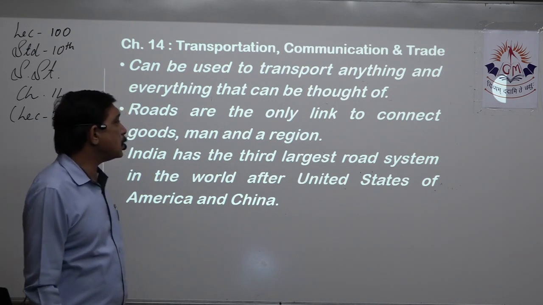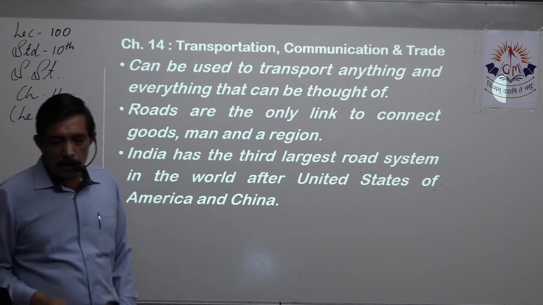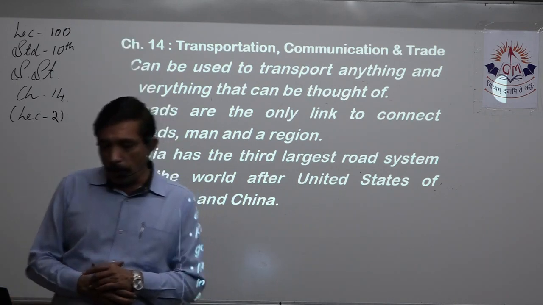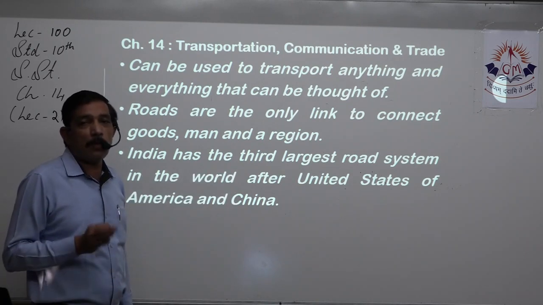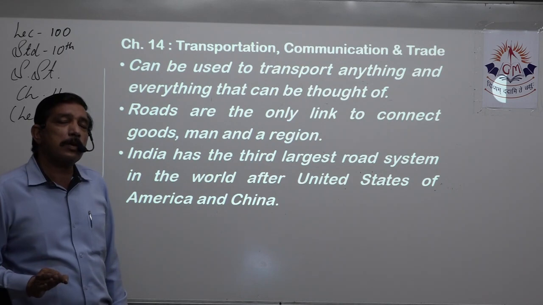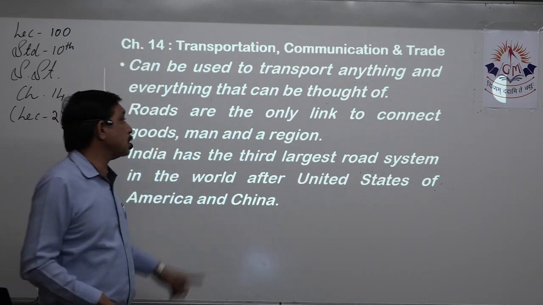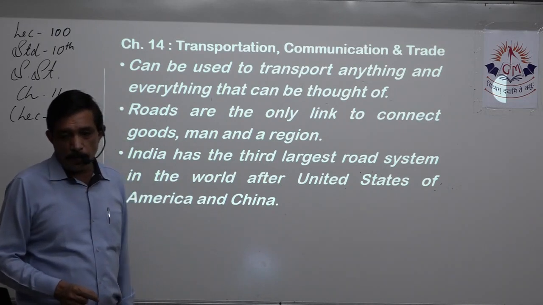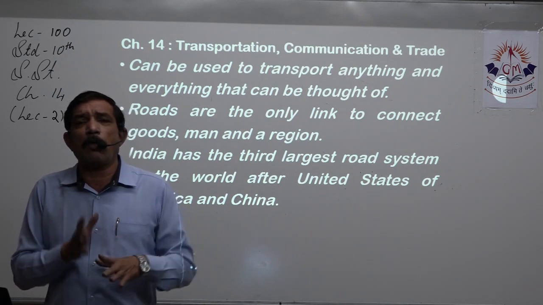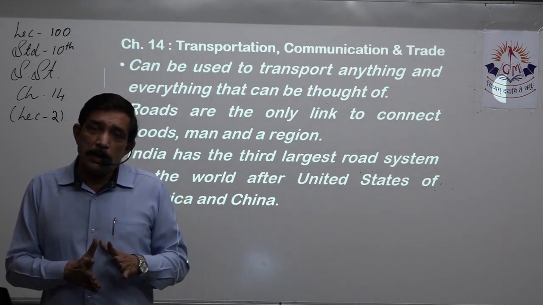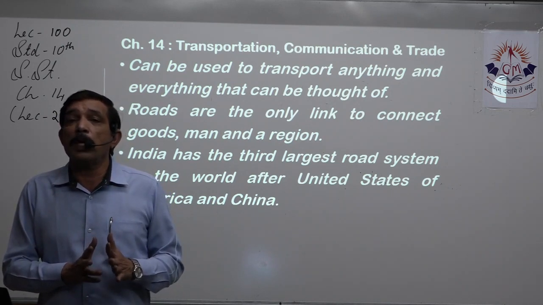India has the third largest road system in the world after United States of America and China. Please remember this particular point. United States has the largest road system in the world. The second largest road system China has, and India has the third largest road system in the world. Okay, so please remember this. We have a very intricate, very complex system of roads. Yes, there is not a single place in India where you cannot reach by road.